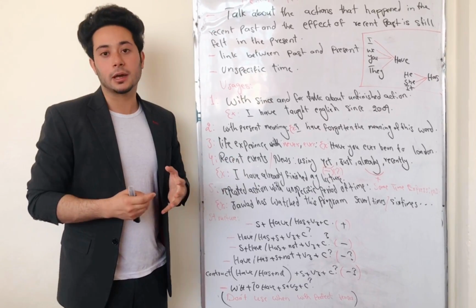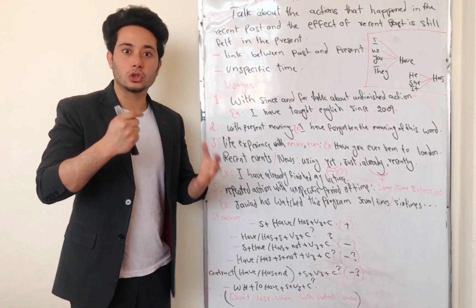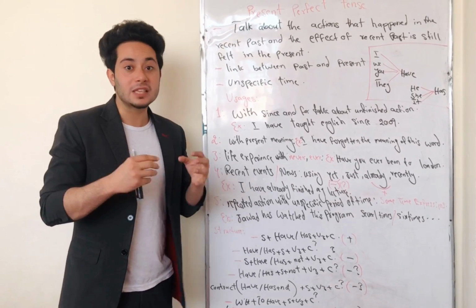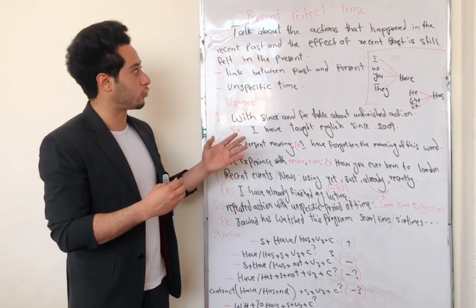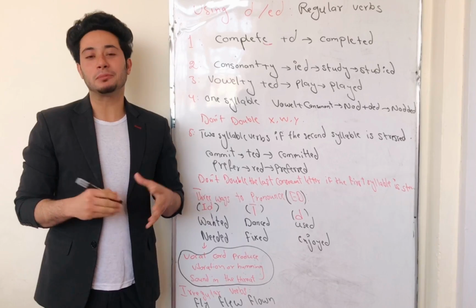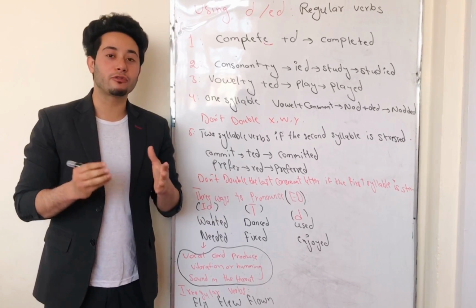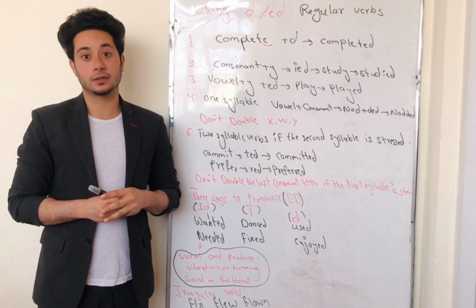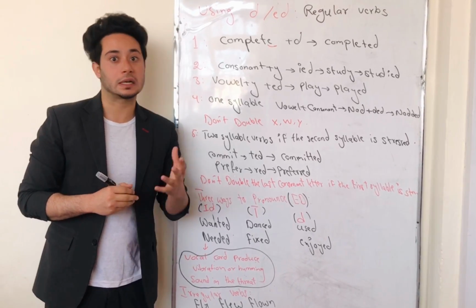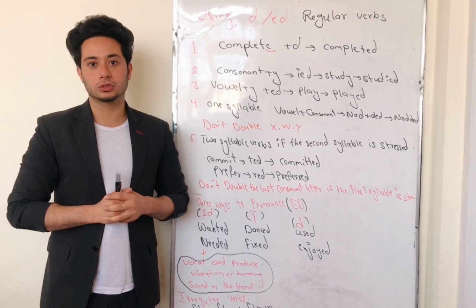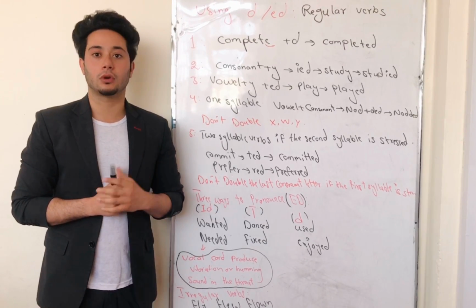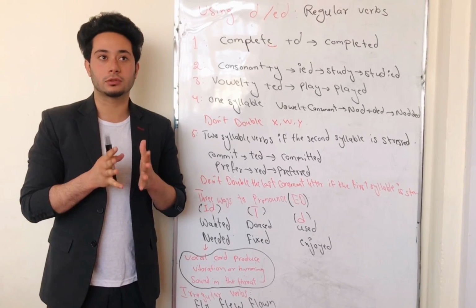Okay, now let's talk about what are the rules of using D and ED, and how we can change the base form of the verb to the past participle form of the verb. My dear friends, now it is time to talk about changing the verb from base form to third form. What are the rules of changing the verb from first form to third form? Before talking about that, or using D and ED at the end of your verbs, I want to talk about the forms of the verbs.